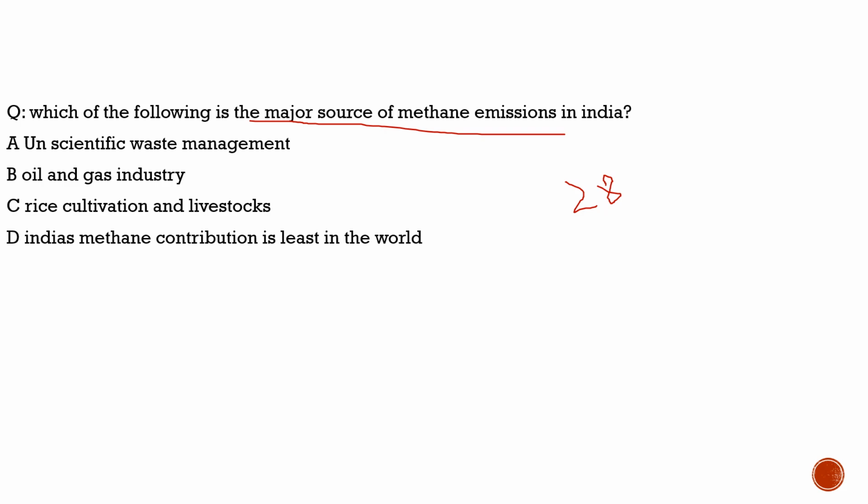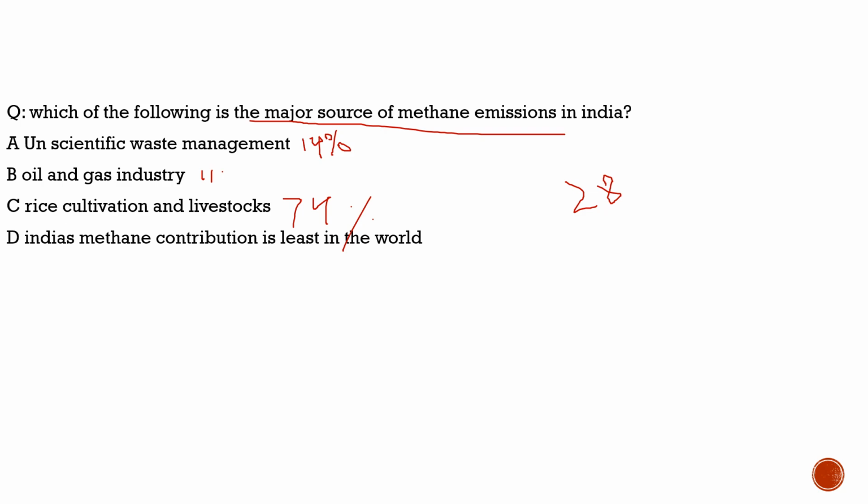Now let's try to solve the question here. The question says, which of the following is the major source of methane emission in India? First, unscientific waste management. This is one of the sources of emission, but it contributes only 14% of the methane emissions in India. Then oil and gas energy, it is 11%. And then rice cultivation and livestock, it is 70-something percent, approximately 74%.